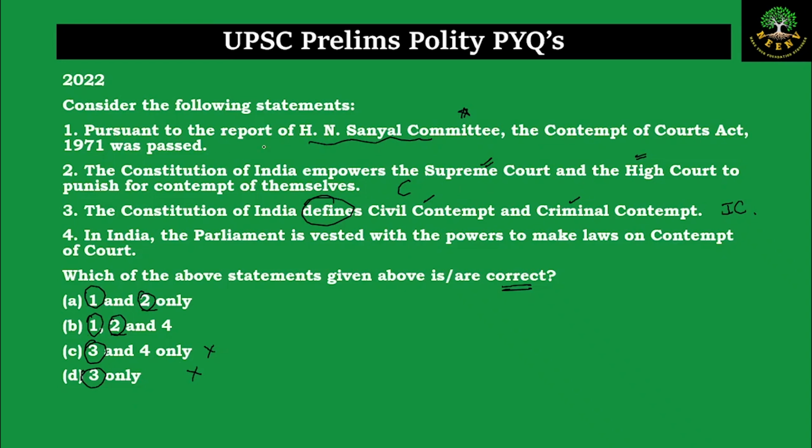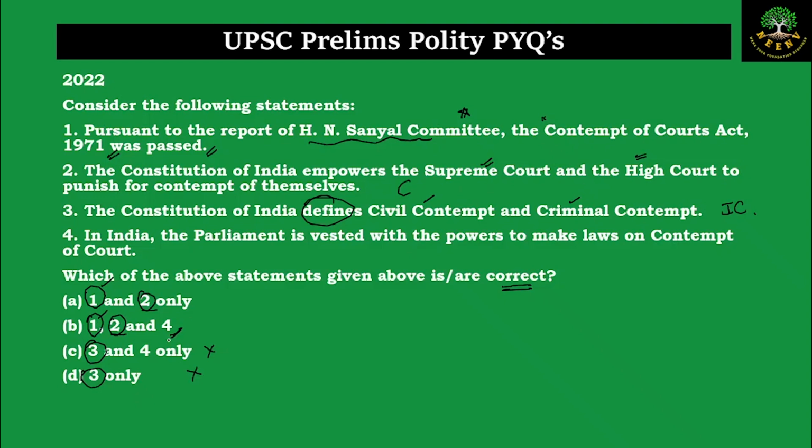So pursuant to the H.N. Sanyal report, the Contempt of Courts Act was passed. Yes, the H.N. Sanyal report suggested the Contempt of Courts Act, and based on the report, the particular act was passed. So this is correct and it is there in both the options. Now everything boils down to statement number 4.